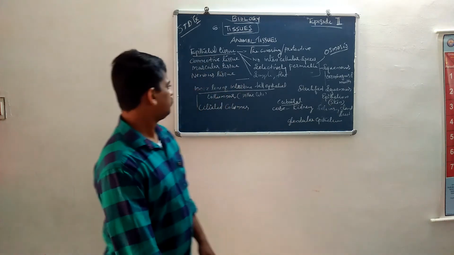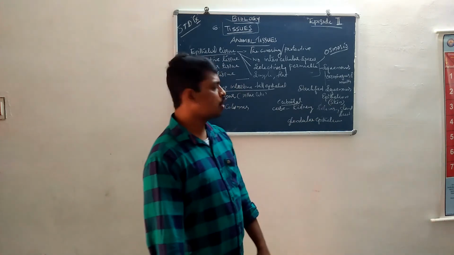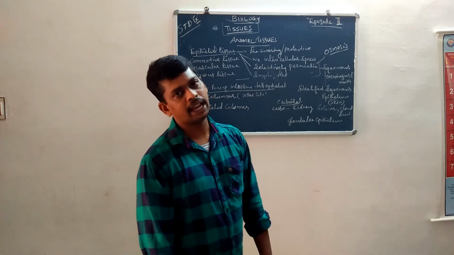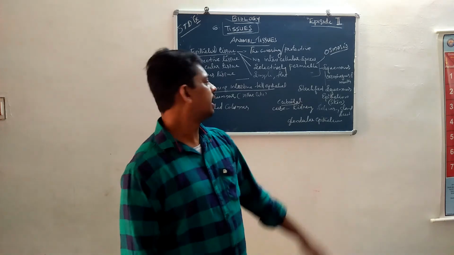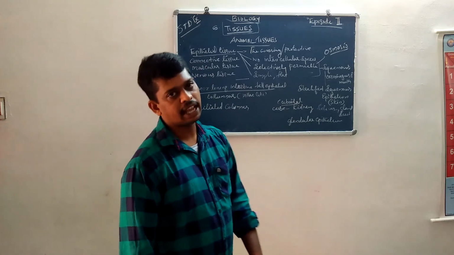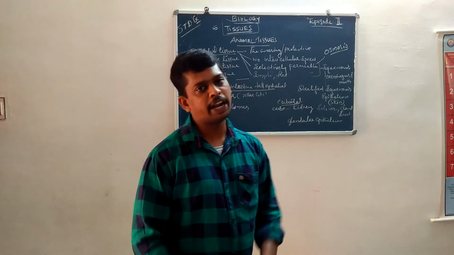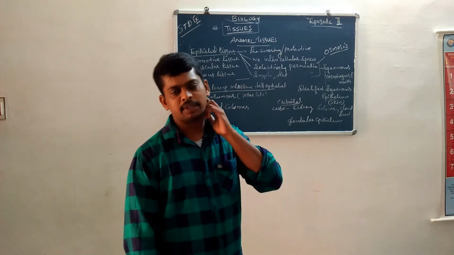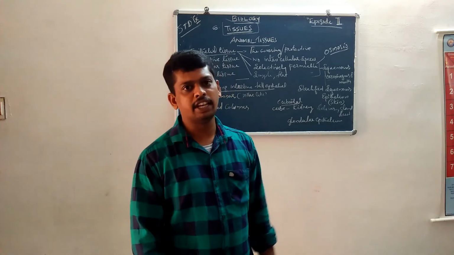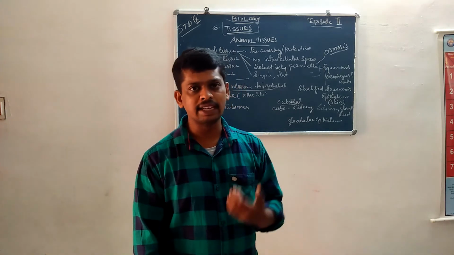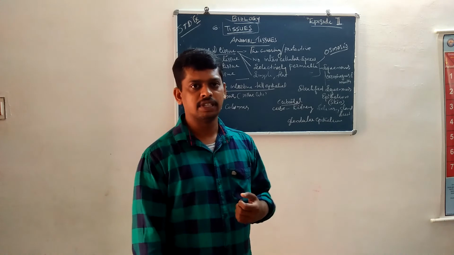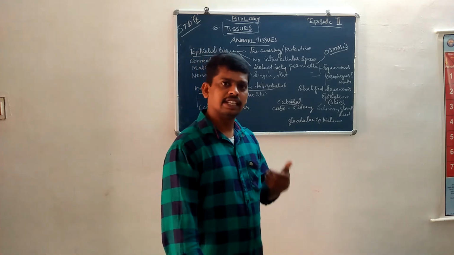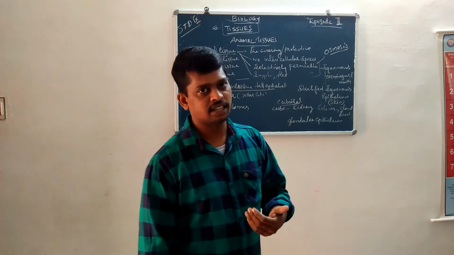Then next is cuboidal epithelium. Cuboidal means cube-like structures of epithelium. Kidney and salivary glands are made up of cuboidal epithelium. Sometimes cuboidal epithelium produces enzymes and waxy-like products, which means these are glands.